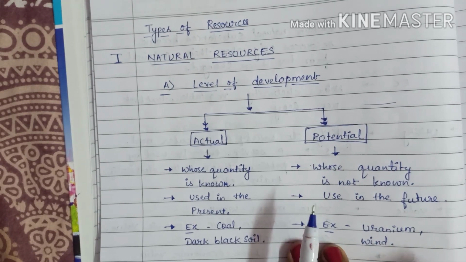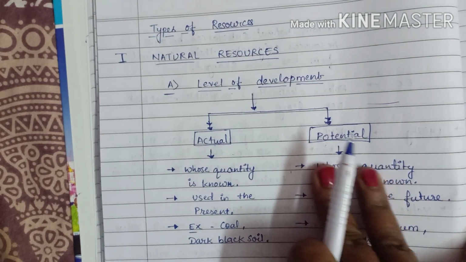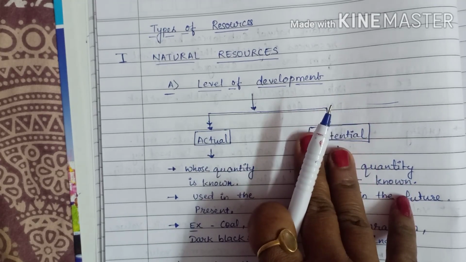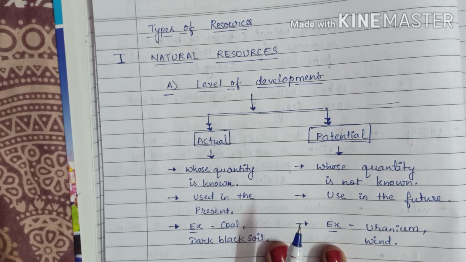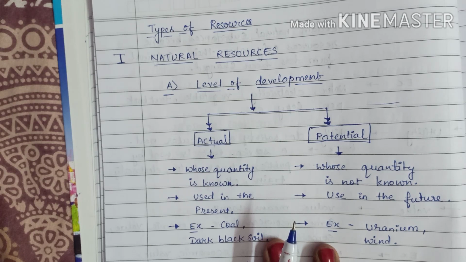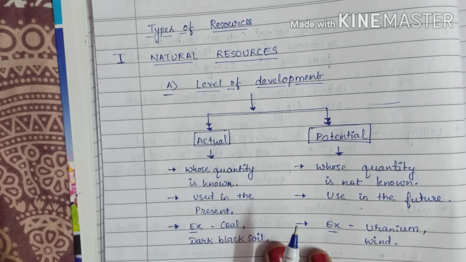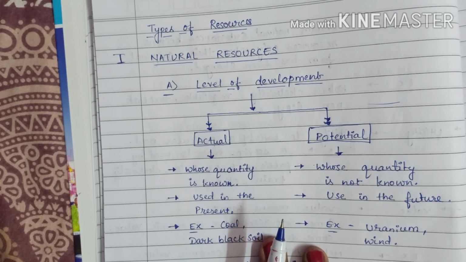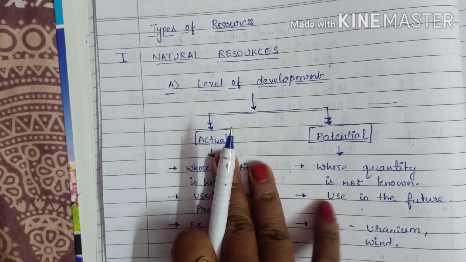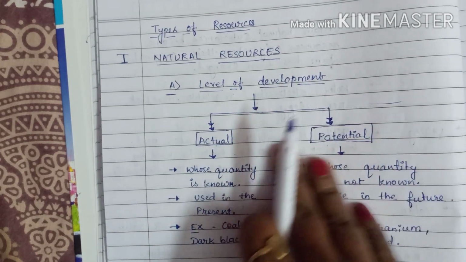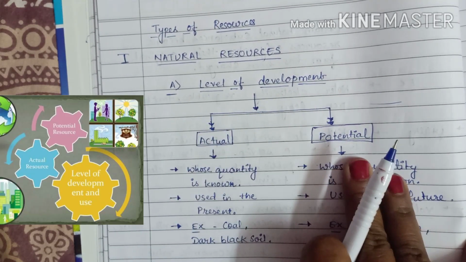Before we discuss the types of natural resources, we first learned what a natural resource is. We learned that resources are drawn from nature and used without much modification. We also learned different examples. Natural resources are classified into different groups. Now in that, first is level of development: first actual and then potential.